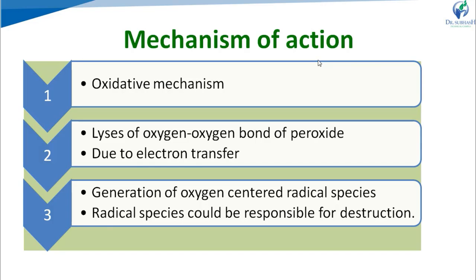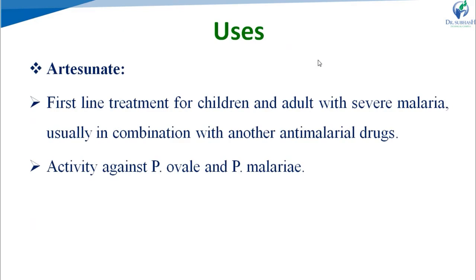Breakdown of the oxygen-oxygen bond of the peroxide will lead to the generation of oxygen-centered radical species, and this radical species could be responsible for the destructive effect in Plasmodium cells. It causes destruction of the erythrocyte as well as different membranes of the Plasmodium, and it produces a toxic effect on the Plasmodium cell and causes its death.